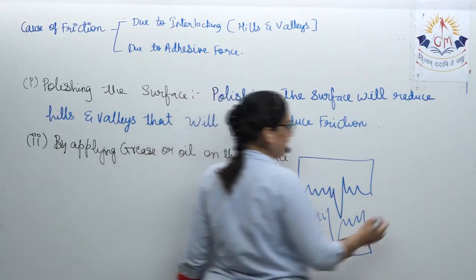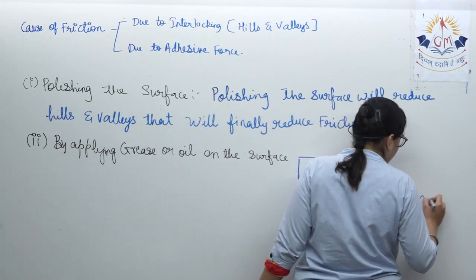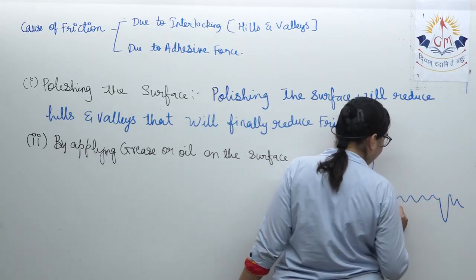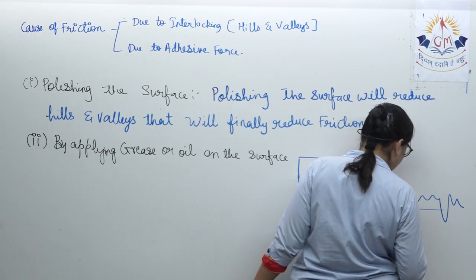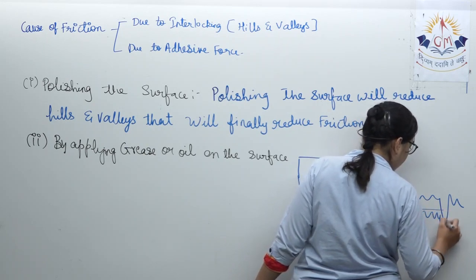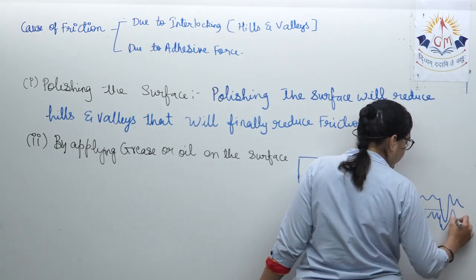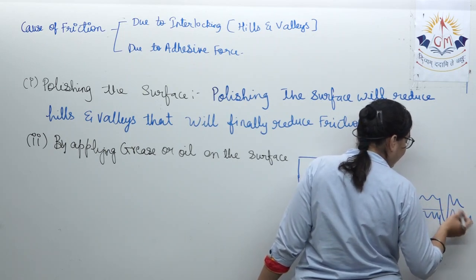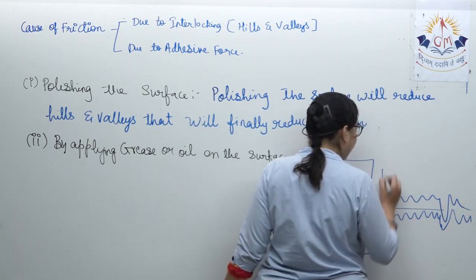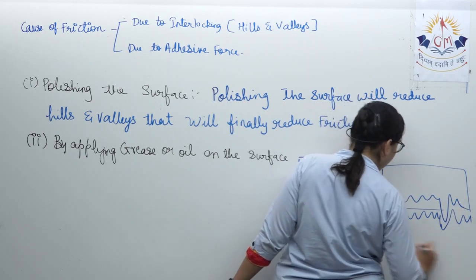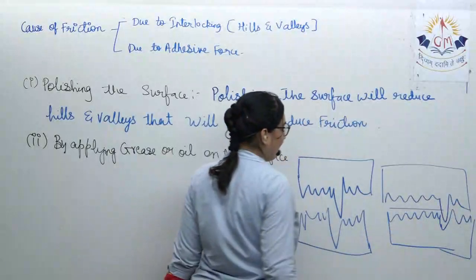A layer of grease and oil can be applied between them. This layer of grease and oil between them will reduce the chances of them getting attracted by each other.